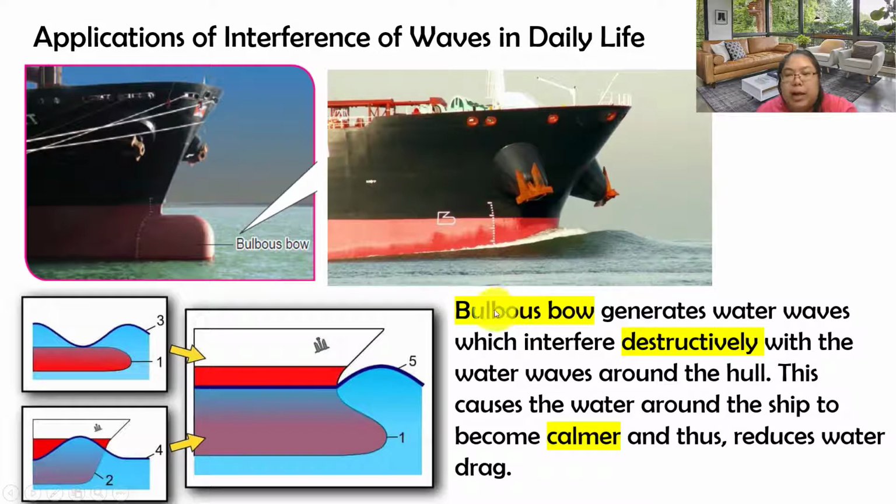Let's see the explanation. Bulbous bows generate water waves which interfere destructively with the water waves around the hull. This causes the water around the ship to be calmer and also reduces the water drag. This is an example of why they want to put bulbous bows: they want to reduce the wave.